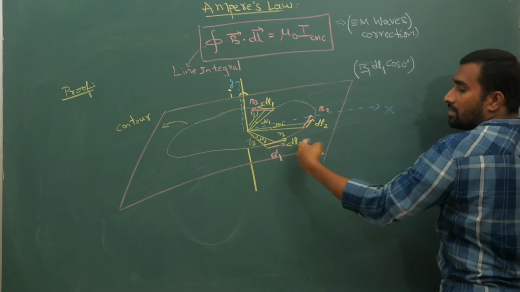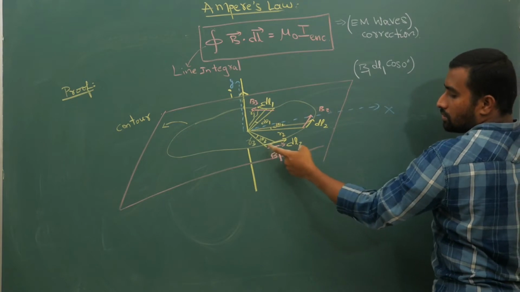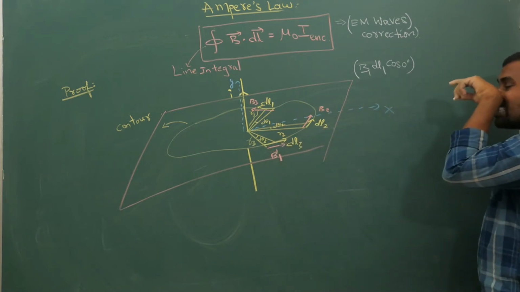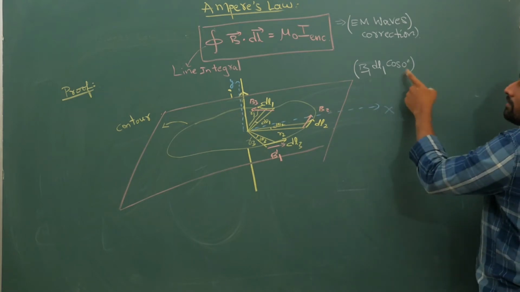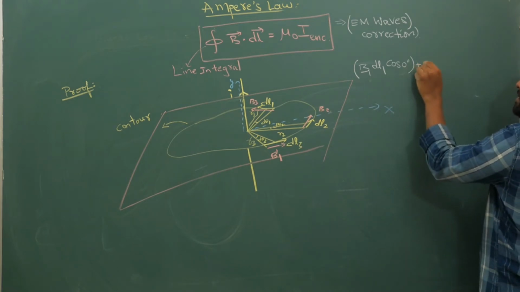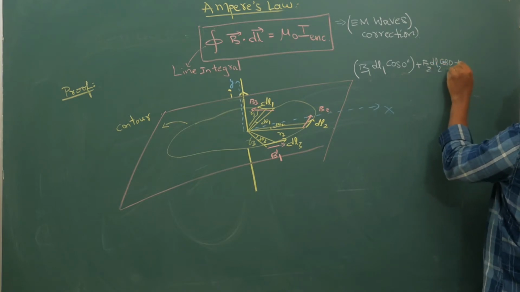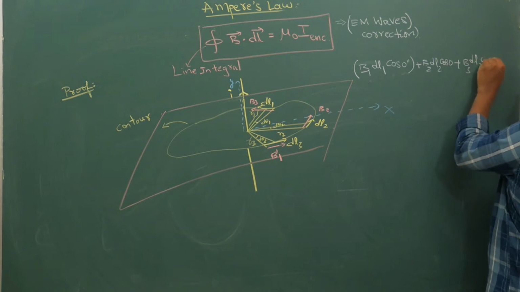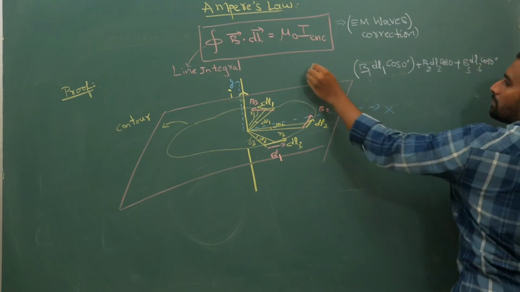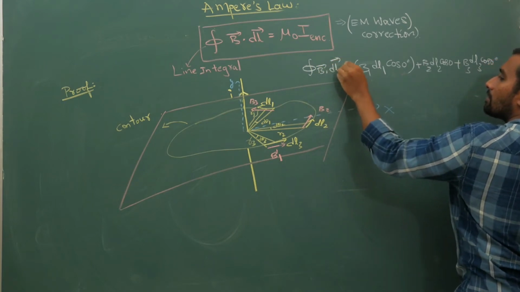Because of this conductor the field will be in a circular path, and dl is along the contour, so both of them are tangential to that contour, so the angle is 0. So B1 dl1 cos 0 plus B2 dl2 cos 0 plus B3 dl3 cos 0, like this you keep adding up to get the integral of B dot dl.